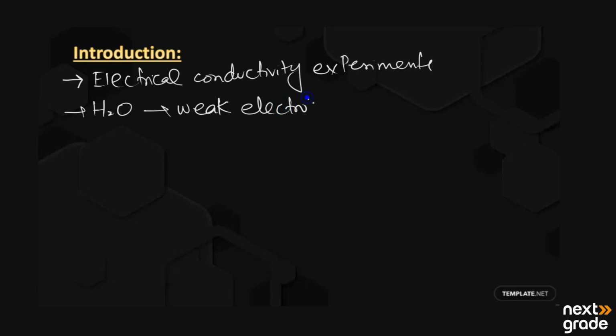If the word electrolyte is new to you, what does electrolyte mean? Basically, electrolytes are substances that are converted into ions, and after the conversion into ions, they can conduct electricity. These substances are known as electrolytes. And water itself is a weak electrolyte, and it has been shown in many electrical conductivity experiments.